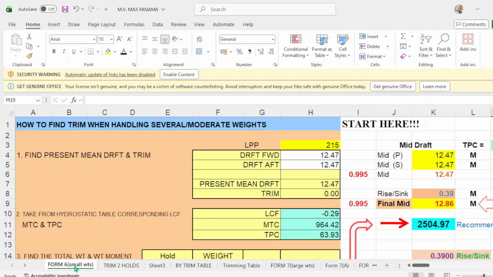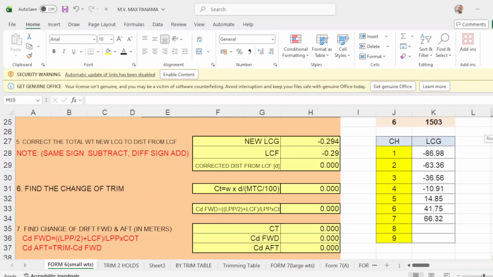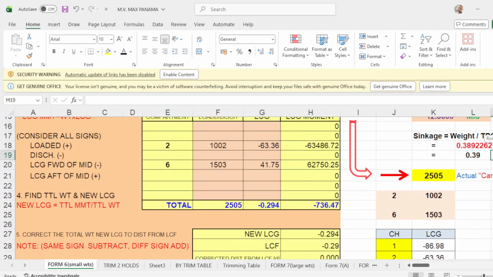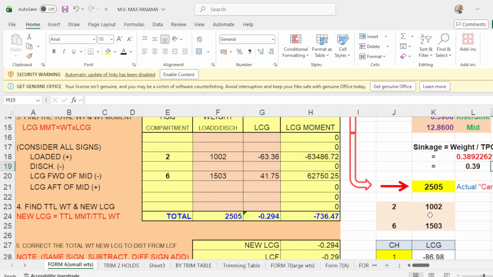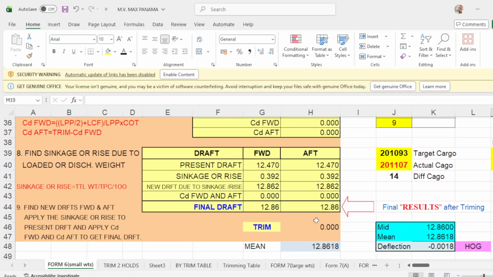Then you go to form number 6. And take note again. In number 2, you load 1002. And you apply the LCG. Number 6, you apply 1503, apply the LCG, and your departure drop would be 12.86 forward, 12.86 up, trim 0, and mean drop is 12.86.